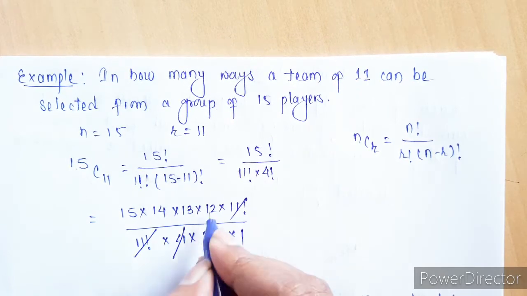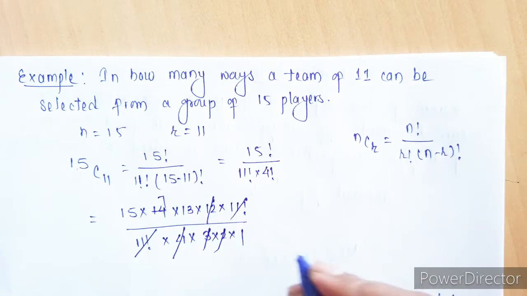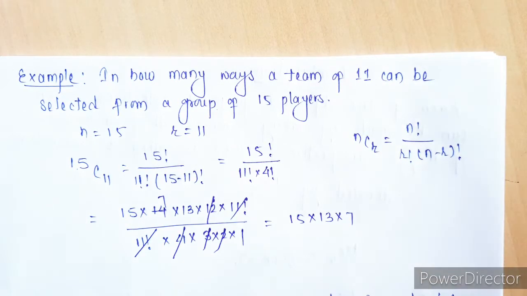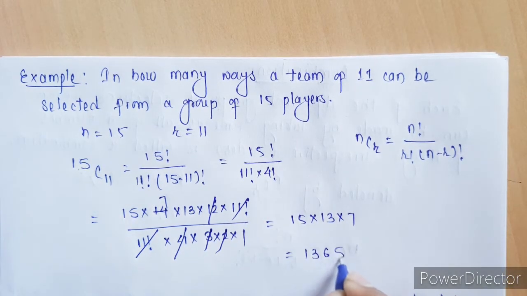Now 4 3s are 12, it can be cancelled with this, and 7 2s are 14. So we have 15, 13 and 7. We have to multiply 15 into 13 into 7. This is nothing but 1365. So there are a total of 1365 ways we can form a team of 11 players from 15 players.